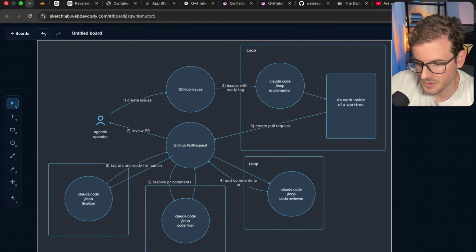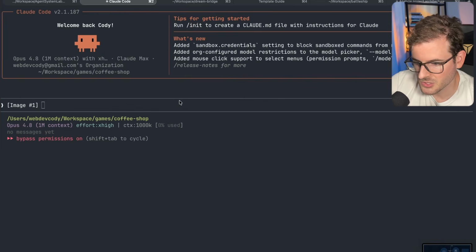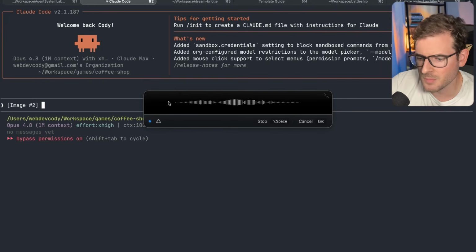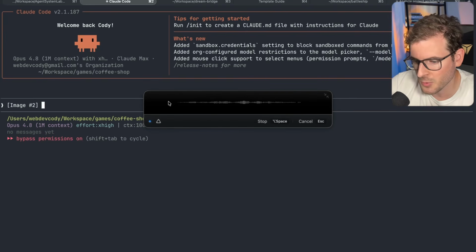So we're going to take a screenshot of all this and we're going to just paste it into this project. Using the attached diagram, I want you to create 4 different Claude loops on my local machine. The first loop needs to go and look at any GitHub issue that has a tag ready on them. When you first pull the issue, go ahead and change and update the tag to be in progress. Then start doing the work that was described in the issue locally inside of a work tree, and then go ahead and push that work up to a branch and create a pull request.